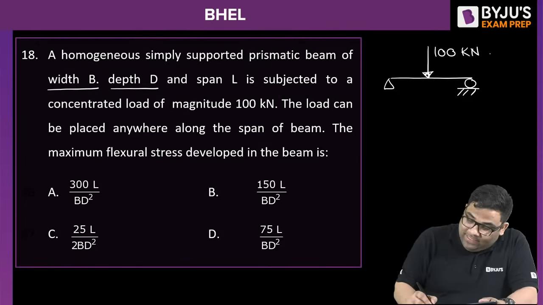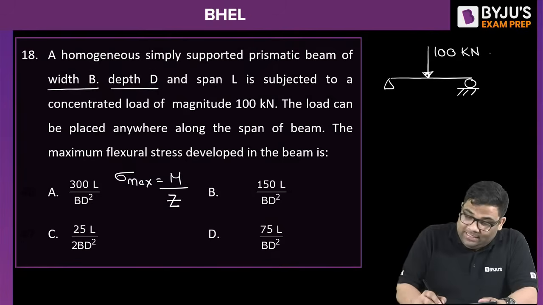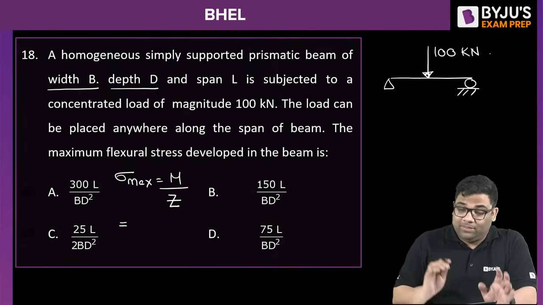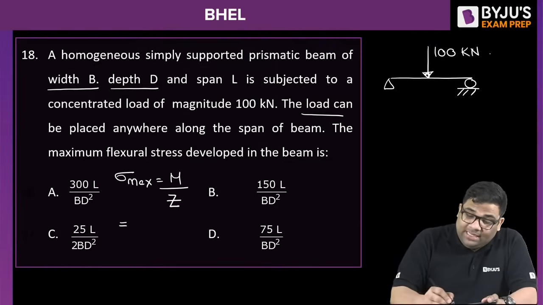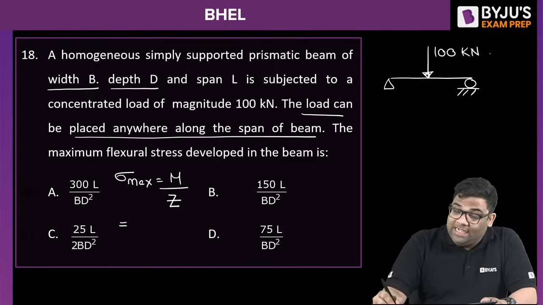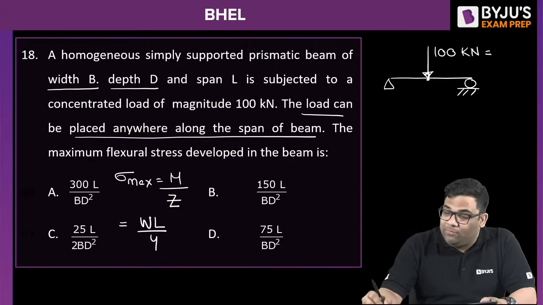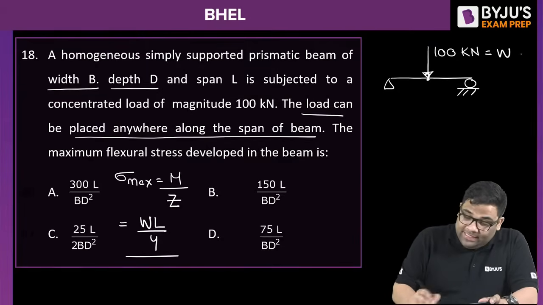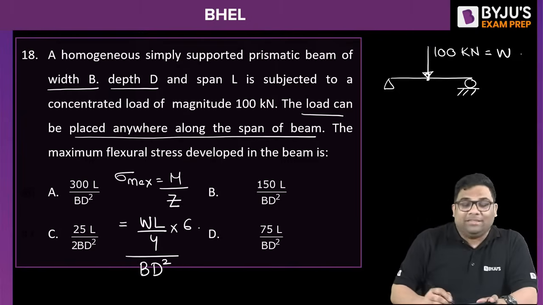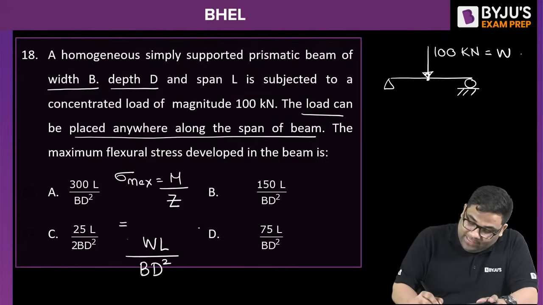So the maximum bending stress formula is how much? The maximum bending stress formula is M by Z, right? And then M is what? It is written that the load can be placed anywhere along the span. But where will we get the maximum moment? When it is placed centrally. So it is WL by 4, na? The maximum moment. You have to know this formula. And Z is what? BD square by 6, right? So this is 3 by 2. I can say this will be WL and then 3 by 2.